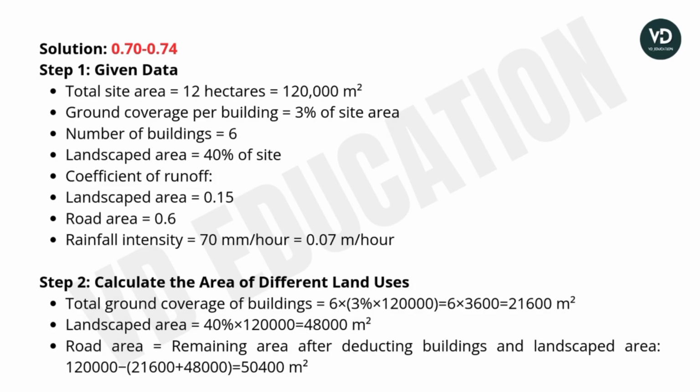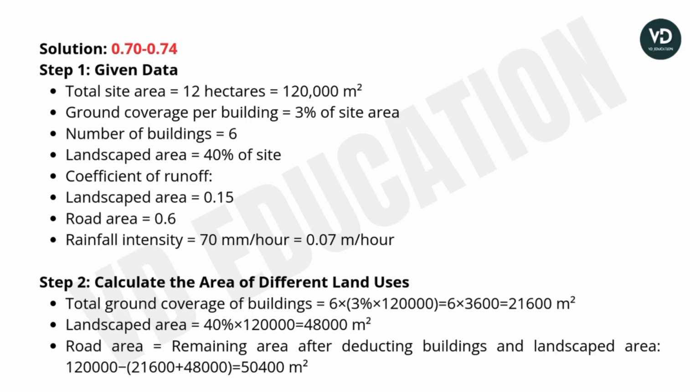Total area is 12 hectare, that is 1,20,000 square meter. Ground coverage per building is 3% of the site. Number of buildings is 6. Landscape area is 40% of the site. Coefficient of runoff for the landscape area is 0.15 and for the road area is 0.6. Also, the rainfall intensity provided is 70 mm per hour. As all dimensions are converted to meters, we convert this mm into meters as well. That will be 0.07 meter per hour.